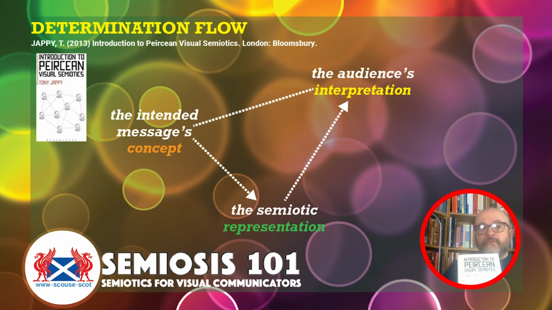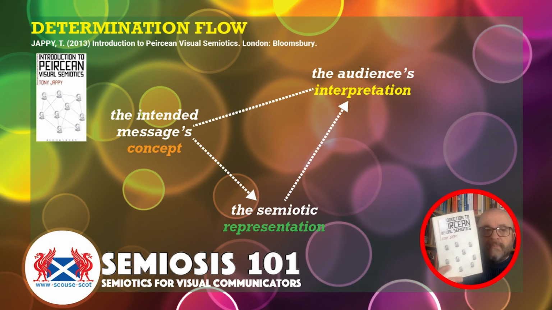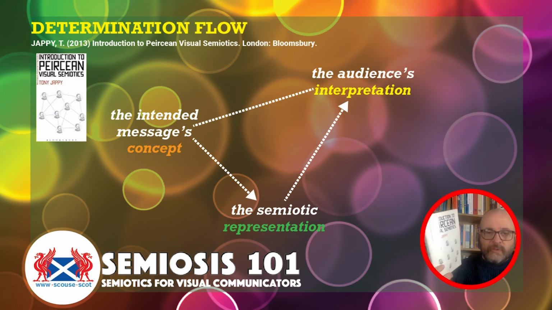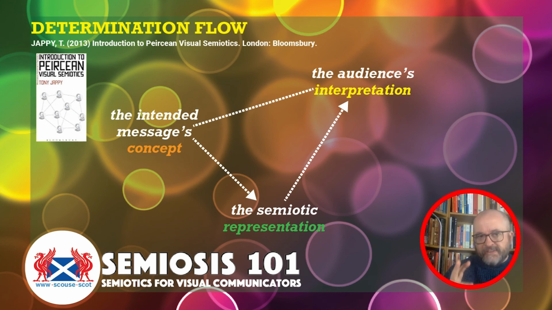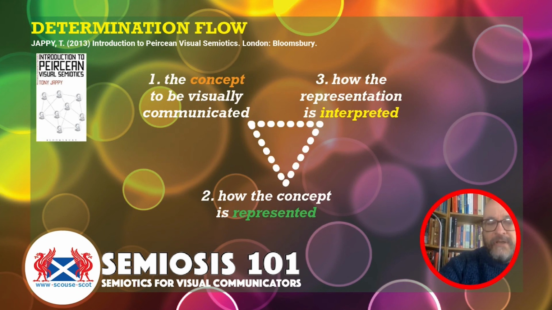In Professor Tony Jappy's excellent book, Introduction to Peircean Visual Semiotics, which was a godsend to me when I was trying to understand this as part of my PhD, he talks in more accessible terms about Peirce's determination flow. That's what we're talking about here, this triadic nature of a determination flow from the concept through how it's represented to its interpretation back to the concept. This interpretation is important to get back to the concept. So Tony Jappy talks about the determination flow in more accessible terms than Peirce does.